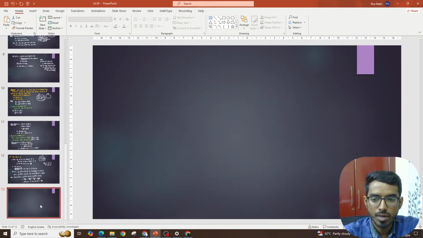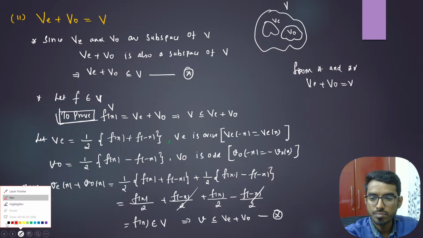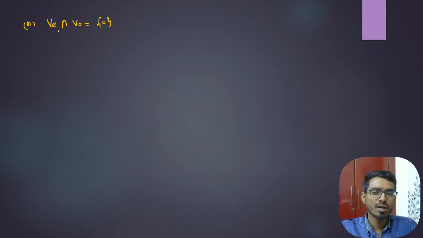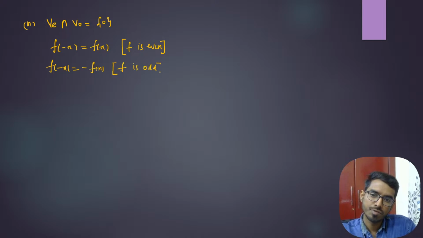Okay, last part. We need to prove that B intersection B naught contains only the zero function. So a function which is both even and odd is the zero function. Very obvious, right? See, f of minus x is equal to f of x. That means f is even. And f of minus x is minus f of x. That means f is odd.